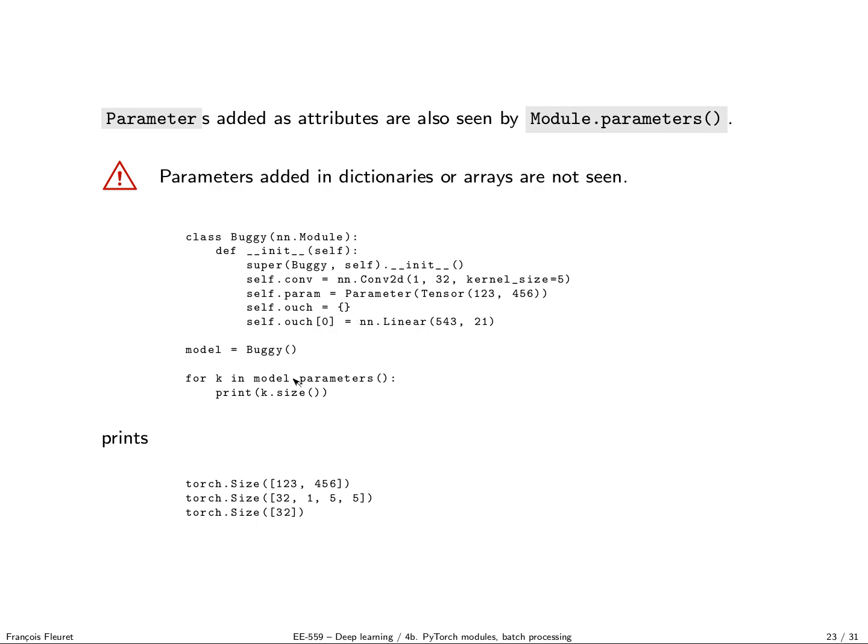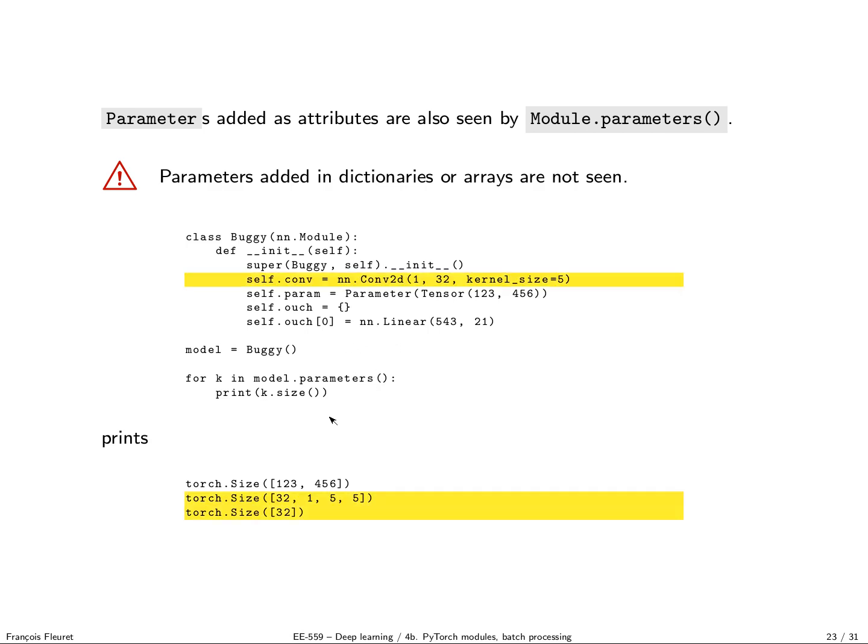The problem is that it would be asking a bit too much of parameters to recurse into arbitrary structures. It will not visit all the dictionaries or whatever exotic structure you have in your instance of a class to find all the modules.